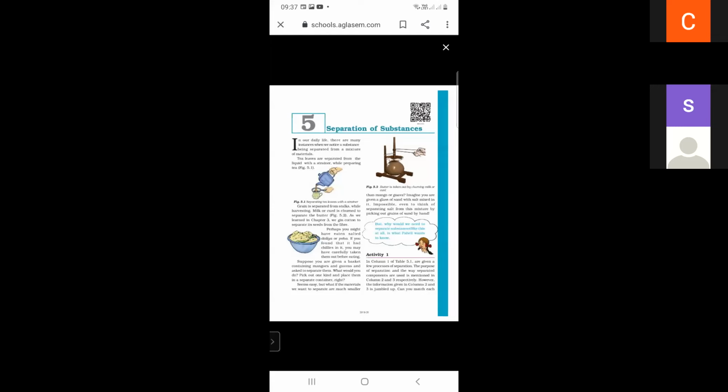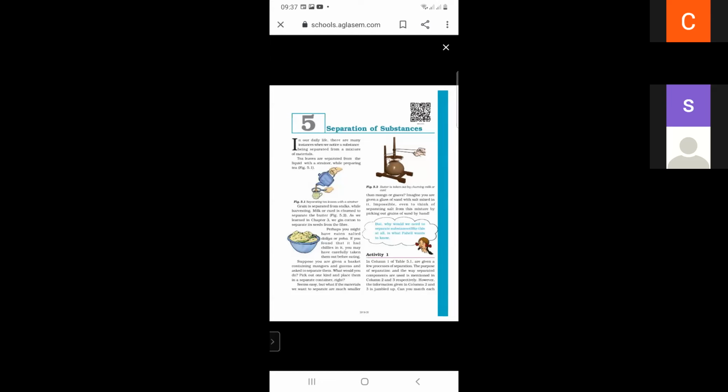Perhaps you might have eaten salted dalia or poha, and if you found that it had chilies in it, you may have carefully taken them out before eating. Suppose you are given a basket containing mangoes and guavas and asked to separate them, what would you do? So there are many examples of separation of substances.